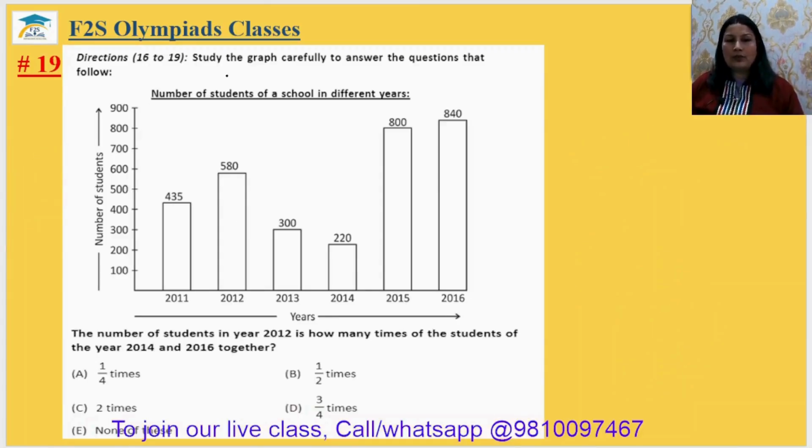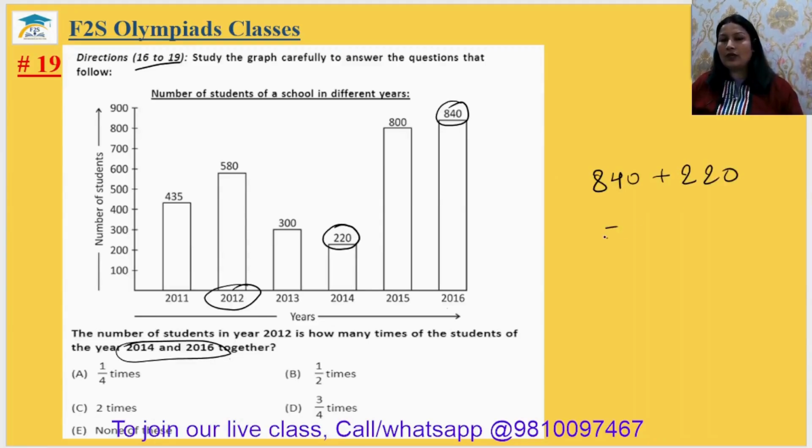Question number 19. Same direction is given for question number 16 to 19. This bar graph is given here. Now read the question. The number of students in year 2012 is how many times the students in 14 and 16 together? So first we will find 14 and 16 together. So 220 and 840. 840 plus 220 will be equal to 1060, and in 2012 it is 580. So to find the number of times, we will just do 1060 upon 580.